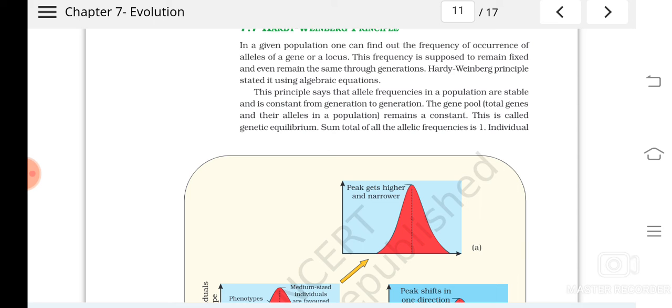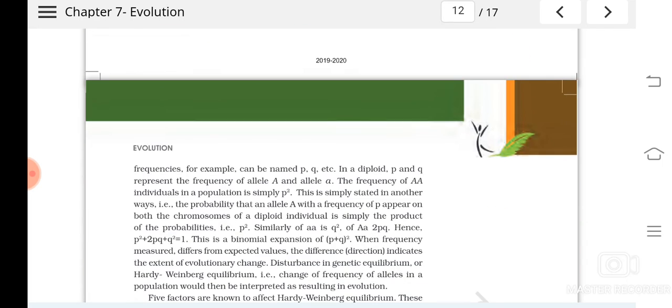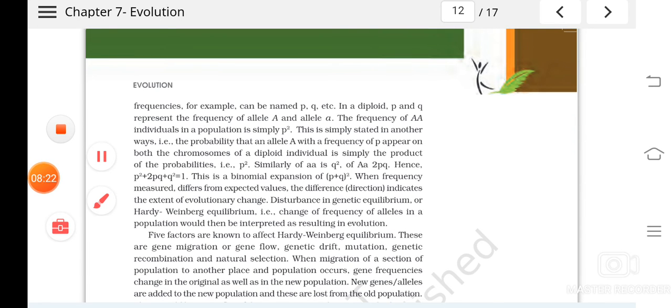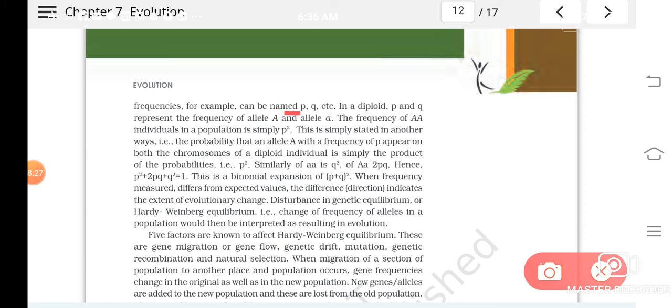So this is what Hardy-Weinberg's principle is, and I told you this is an ideal condition that we can apply to a population which is isolated. Okay, so we can represent it in the form of an equation. So very carefully listen. That is the allele frequencies P and Q. I'm just changing capital T small t into capital A and small a. Just for that time I gave the example for your reference, capital T small t. Any example you can take.